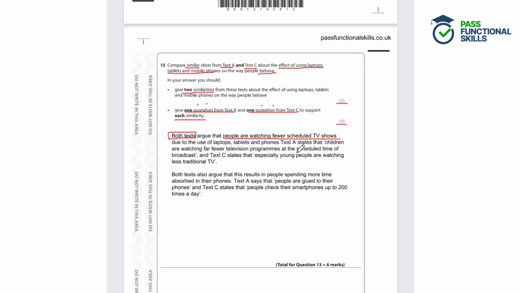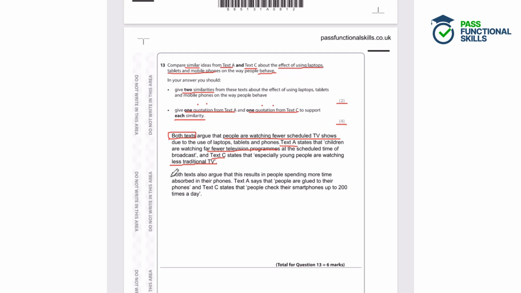So these are 2 relevant quotations, one from text A, one from text C, and they show that people are watching fewer scheduled TV shows. So far fewer television programmes and less traditional TV. Very similar phrases in both texts. But that's the first similarity. We now need another similarity because we've been asked for 2.